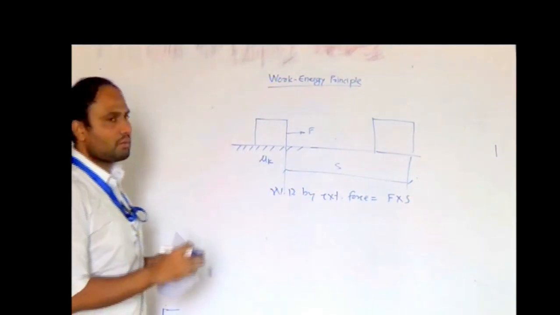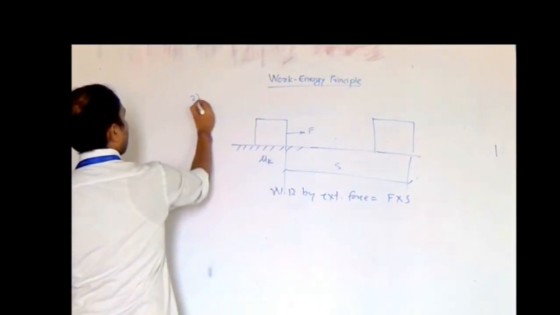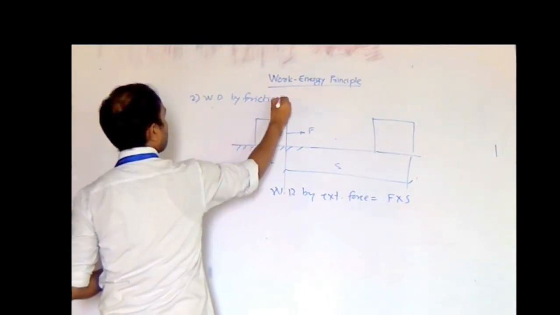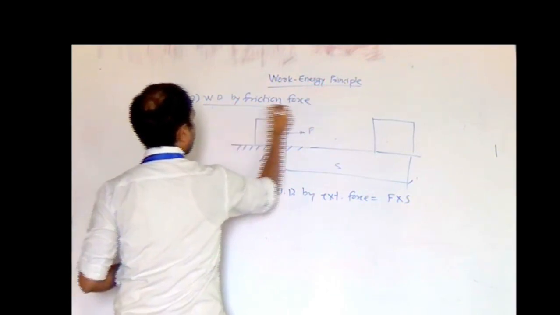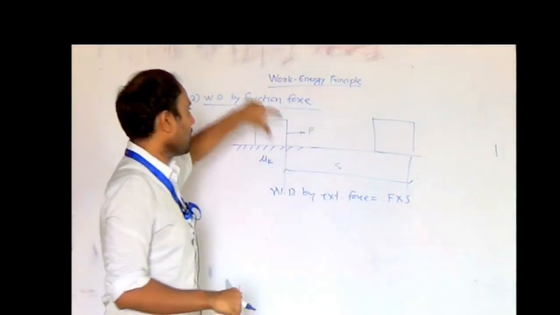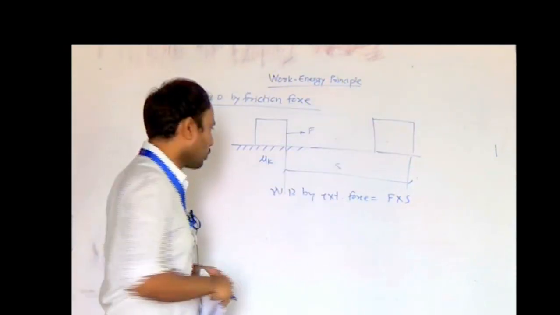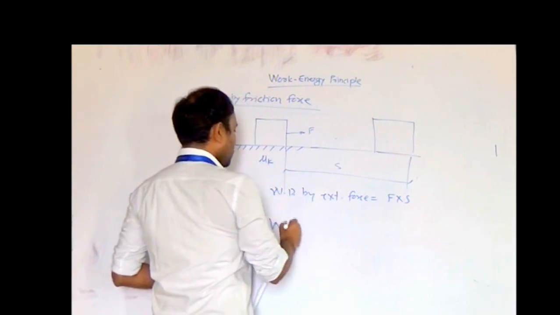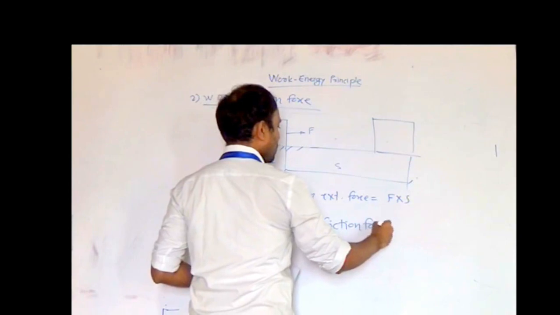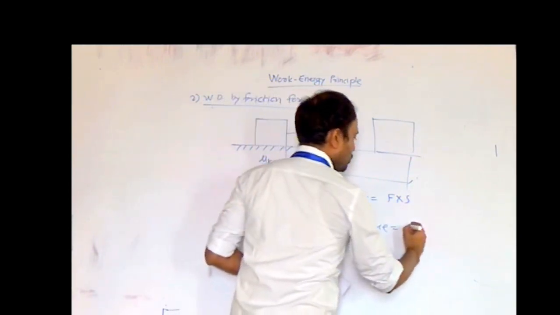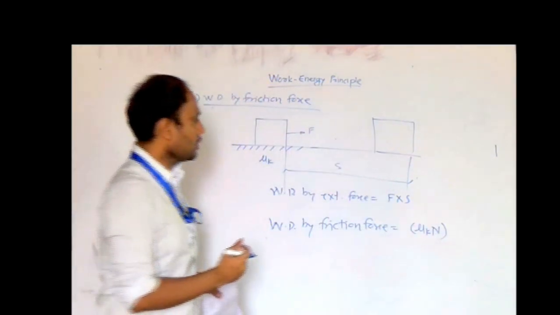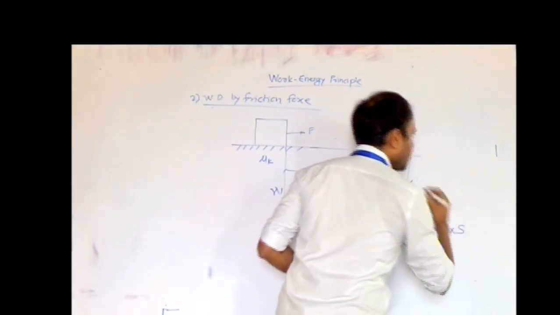But what will be the work done by friction force? So we are going to study work done by friction force in this case. Now work done by friction force is nothing but the type of the force. So we have to consider the friction force multiplied with the distance travelled by the block. So work done by friction force will be equal to friction force, that is mu k n is a friction force multiplied by the distance travelled by the block, that is s.